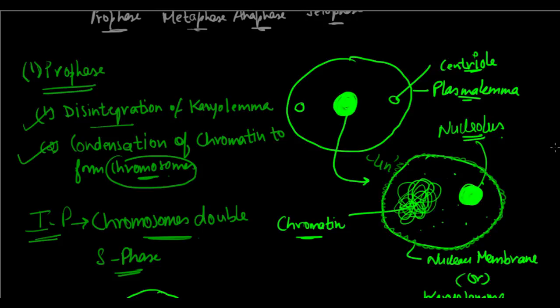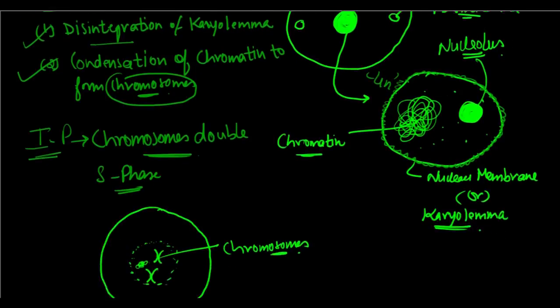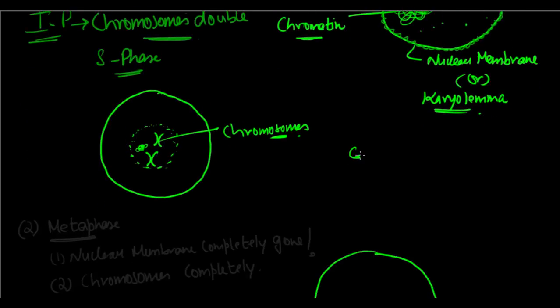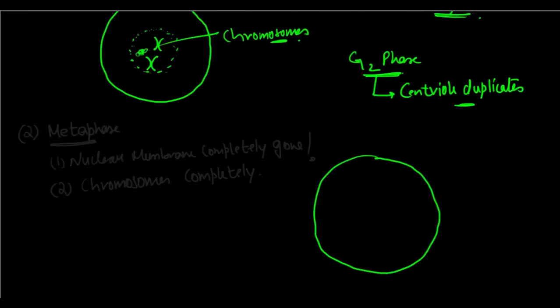Let's see how now. During the G2 phase of the cell cycle, of the interphase, the centrioles duplicate. So the centriole forms a duplicate of itself to give to the other cell in the G2 phase.